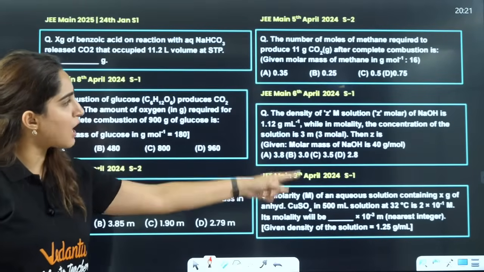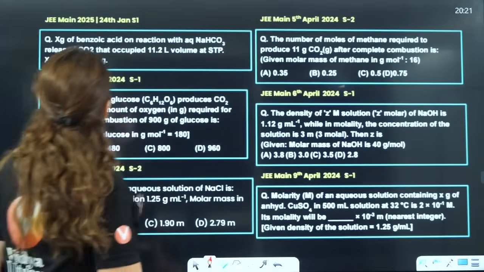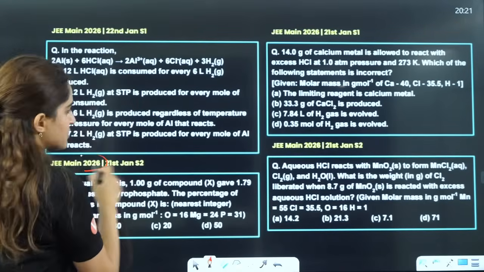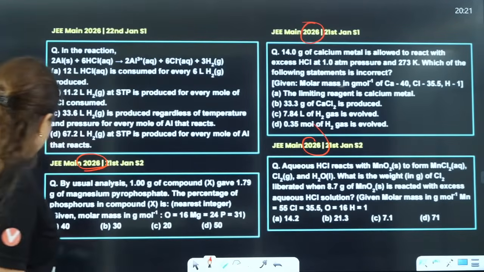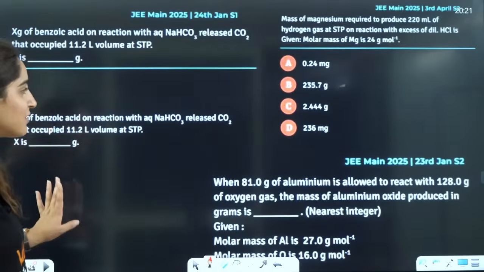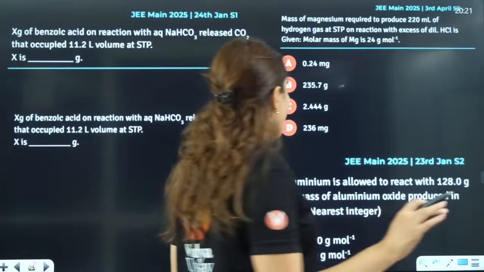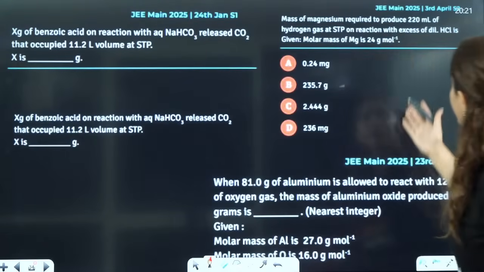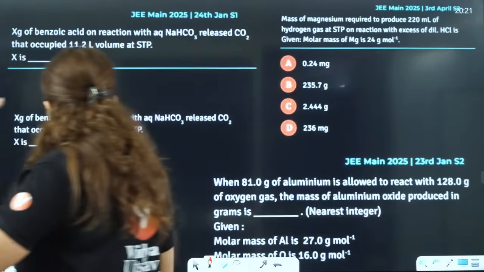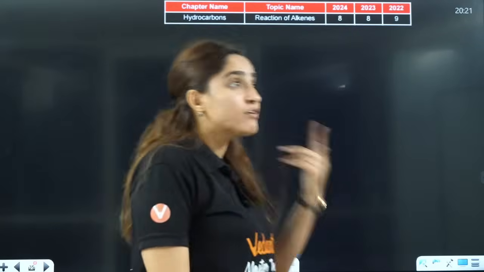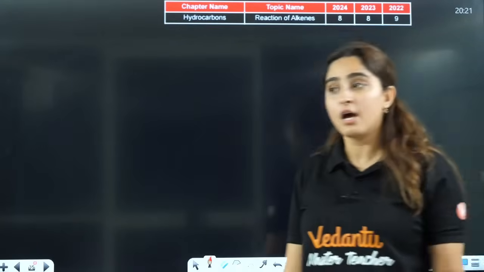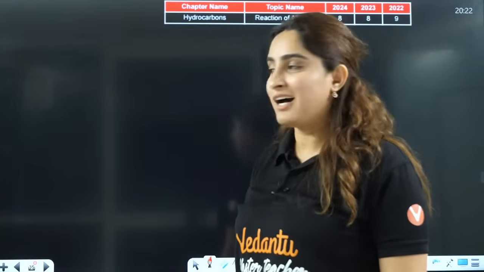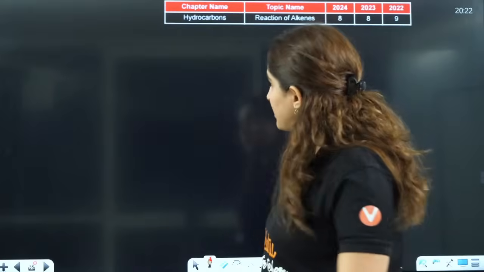All these questions are from 2024, right? This is the 2025 shift, and here is a 2026 shift. This is 2026, this is 2026. So you can see that the years are changing, but the question is not changing. If you can see, 2025, 2025, 2025 questions. So in 2026 also they asked, 2025 also they asked, 2024 also they asked. So in the April shift also, it's not like they will not ask you a question from this, they will definitely ask.